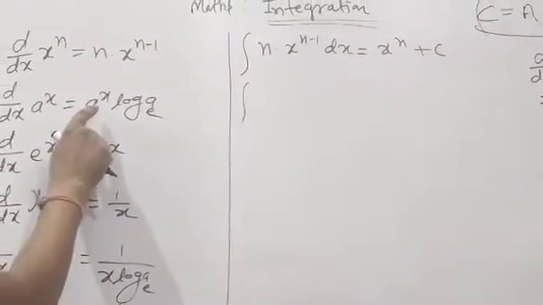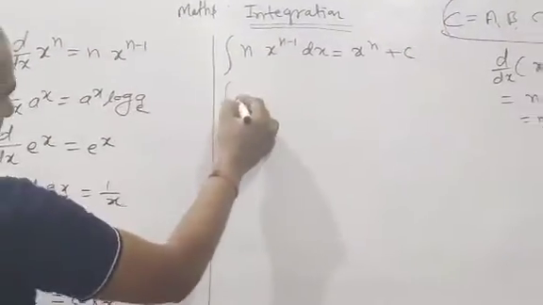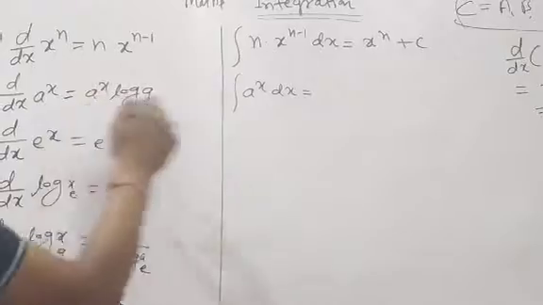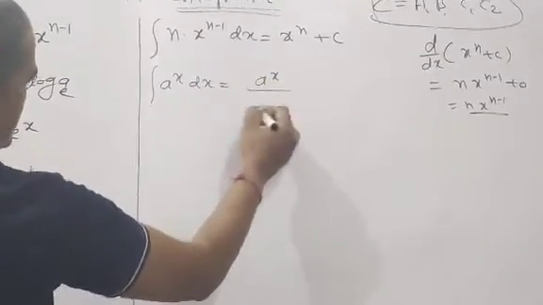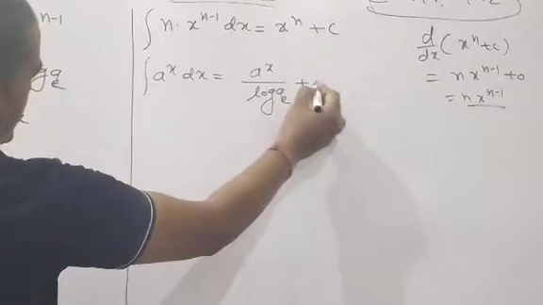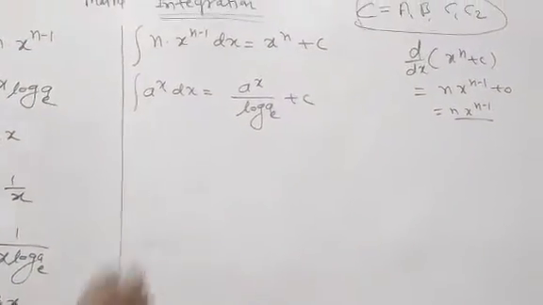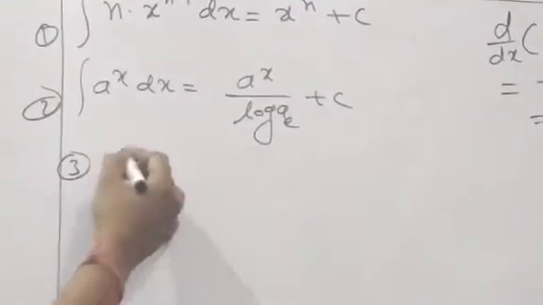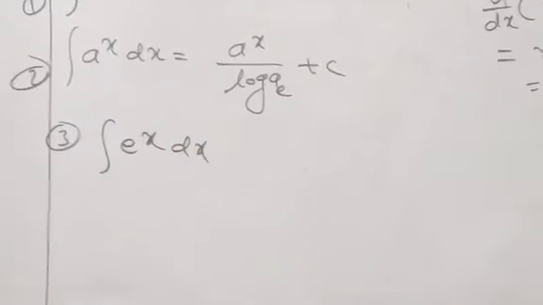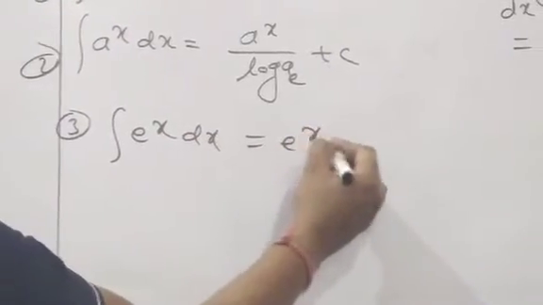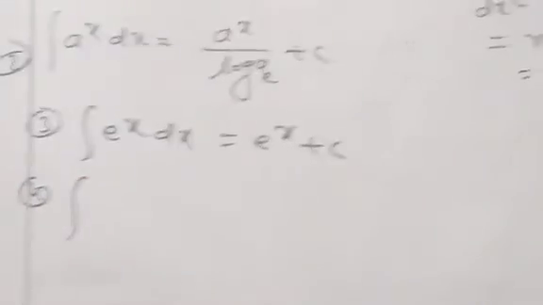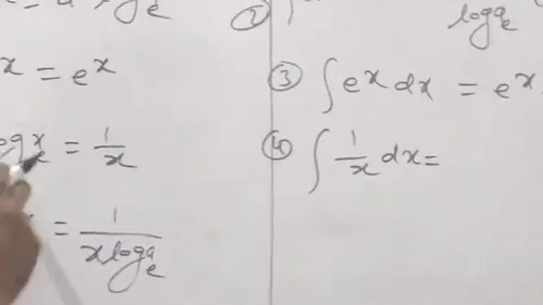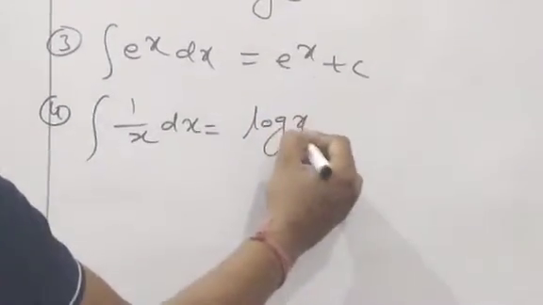Now suppose that we have to find the integration of a power x, a power x dx. Clear? The answer will be a power x upon log a base e, plus c. Third value: integration of e power x is equal to what? This value will come, e power x plus c. Integration of 1 by x is equal to log of x plus c.